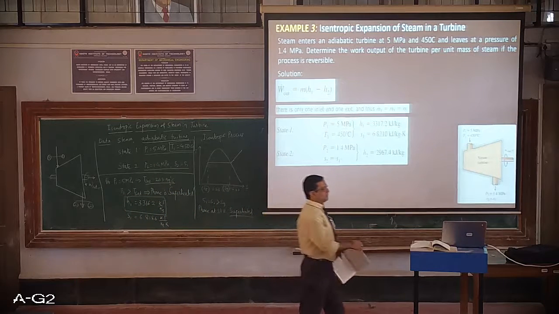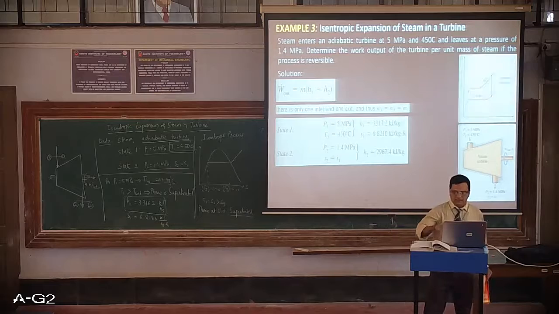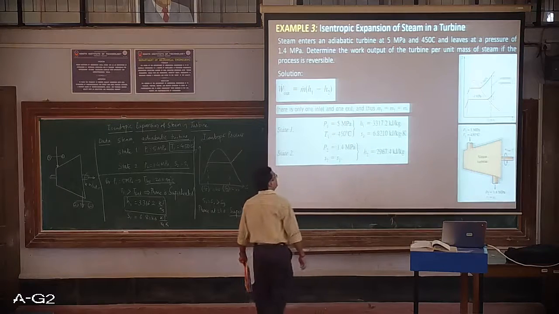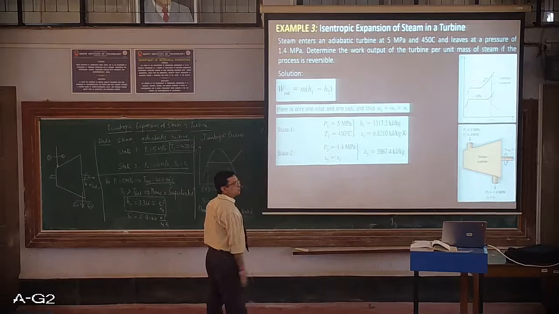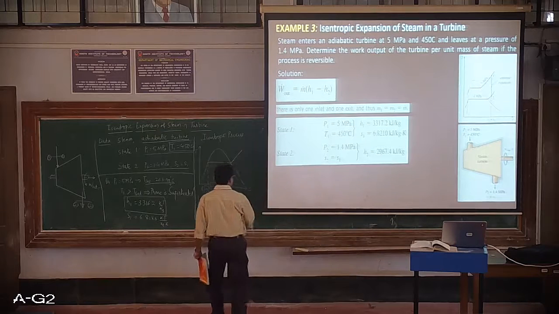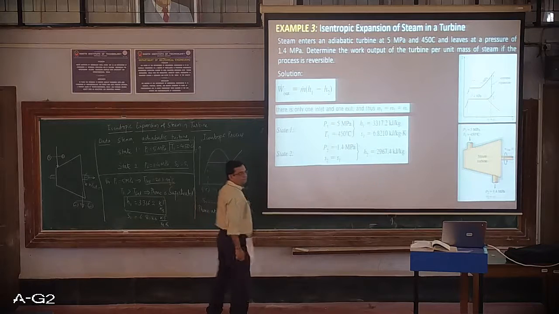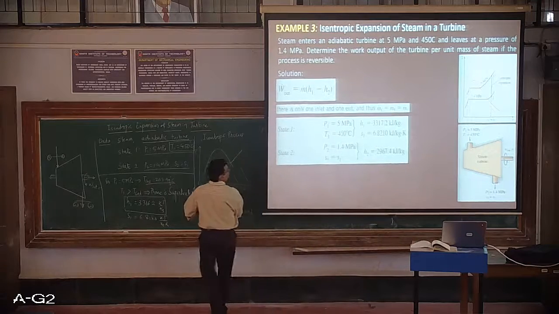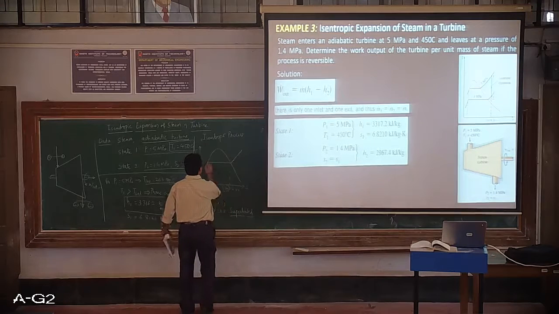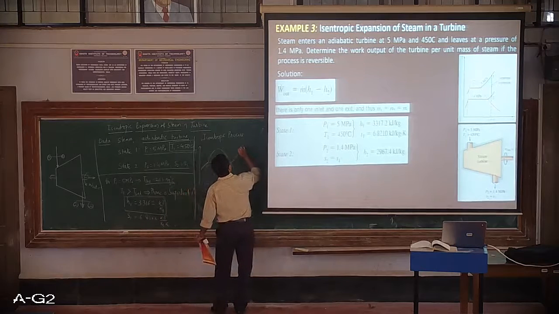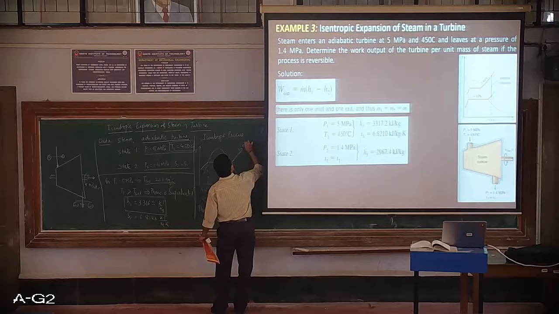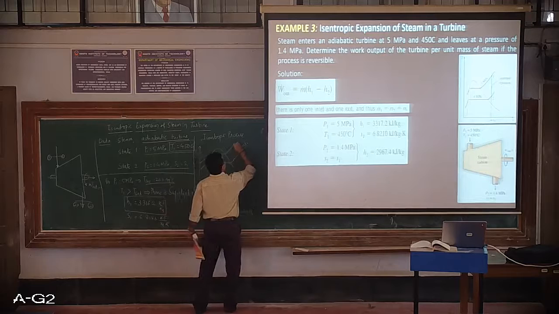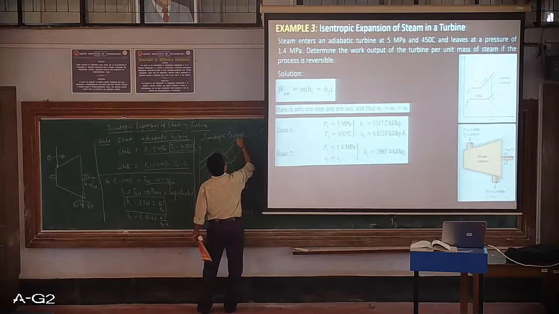Clear? So once we are clear with that, now we can draw the corresponding TS diagram for the two pressure values that we have. So obviously this point is for a pressure value of say 1.4 megapascal, and earlier was for say 5 megapascal.